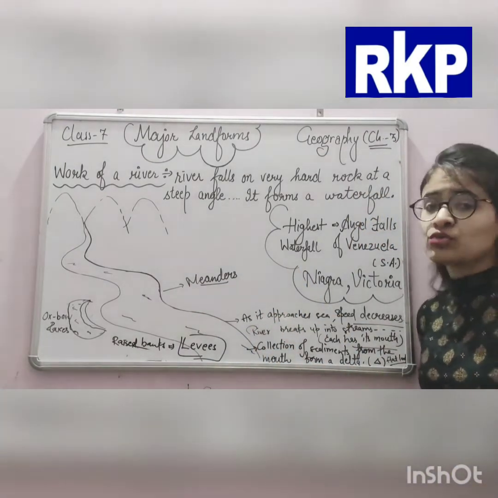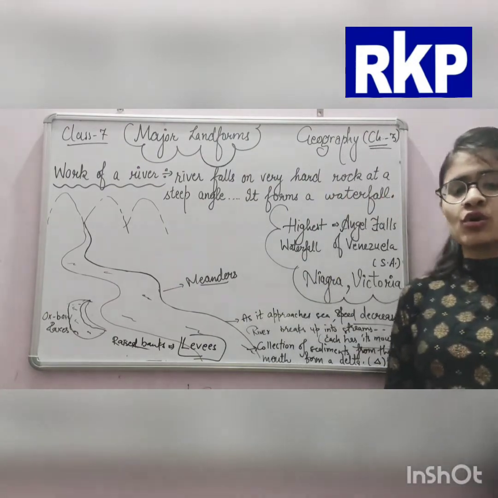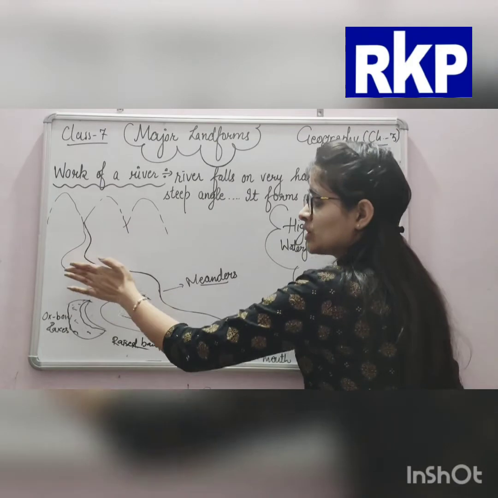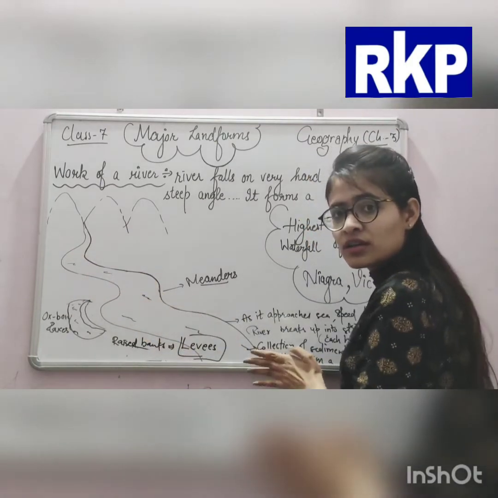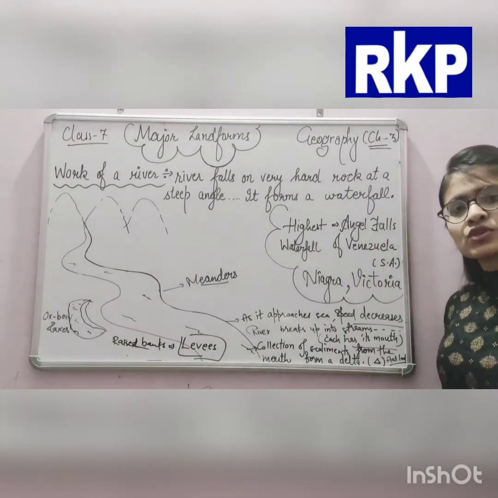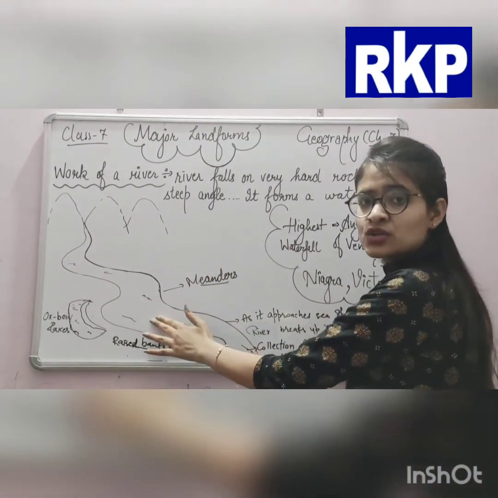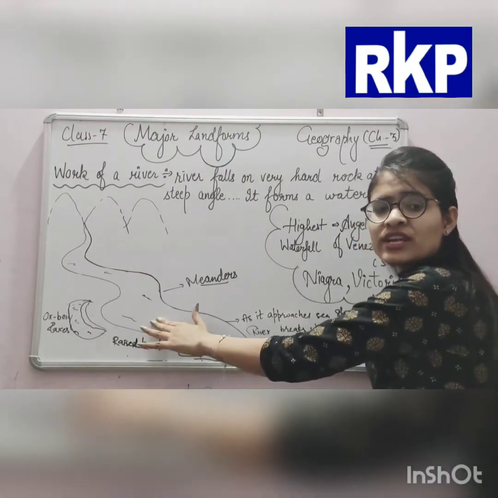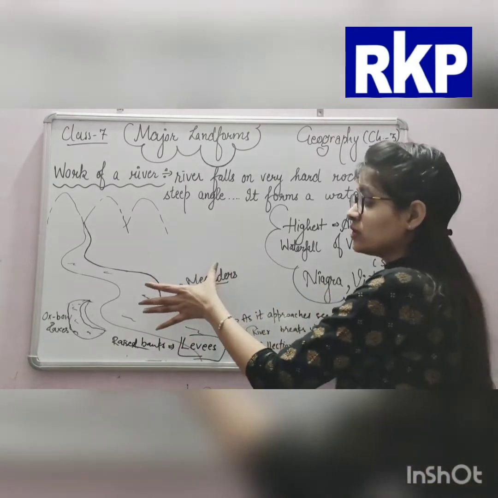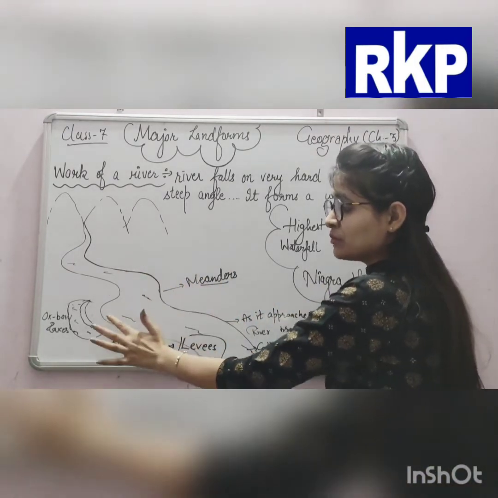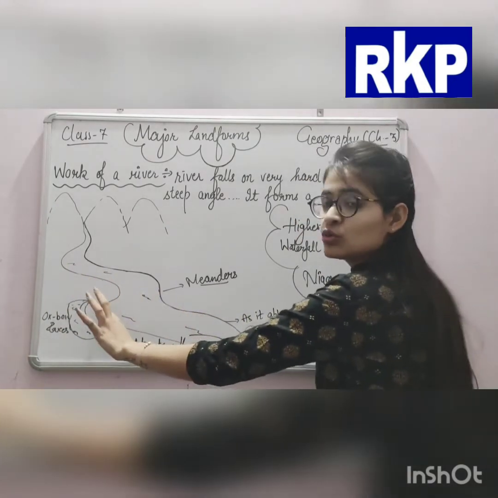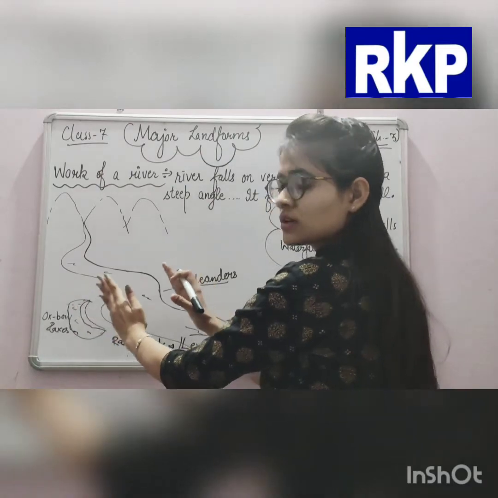But due to continuous erosion and deposition along the banks of the rivers, when the water is going on, obviously it will be carrying soil with it. So, due to continuous erosion and deposition along the sides of the meanders, the ending loops come closer.